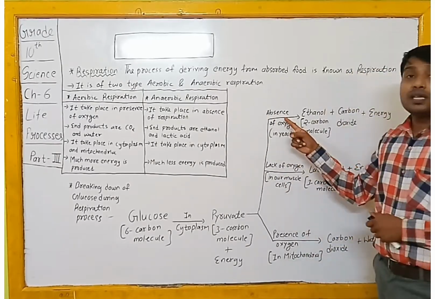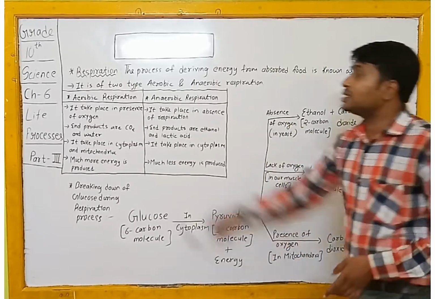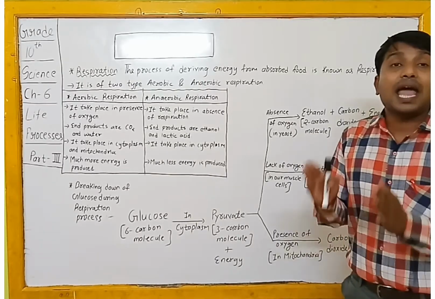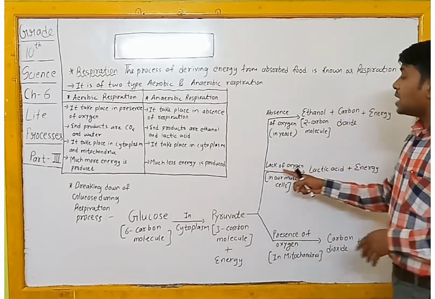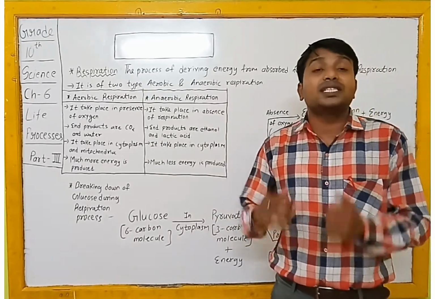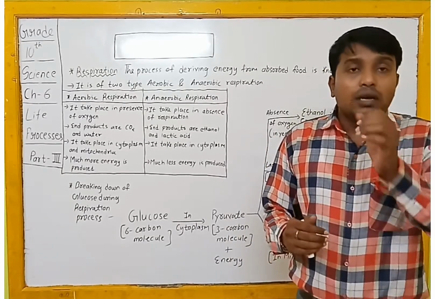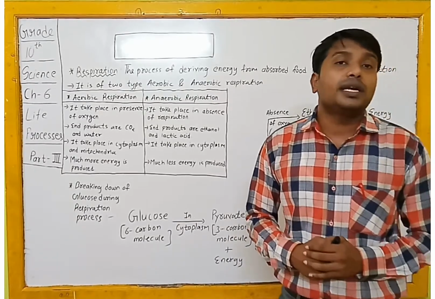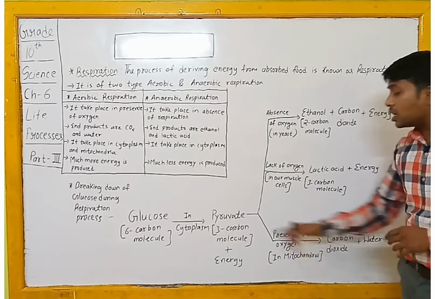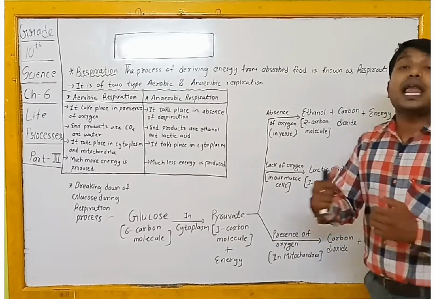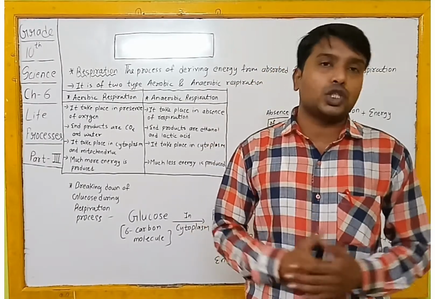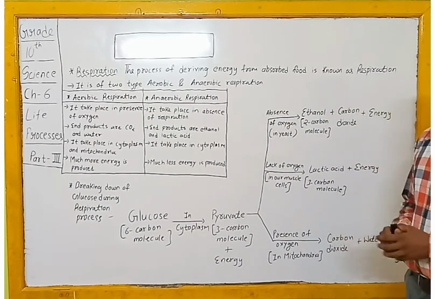The first path is when there is no oxygen, that means anaerobic respiration. That means this path follows the respiration process in the absence of oxygen. The second is lack of oxygen. That means oxygen is there, but it is not available in maximum amount. There is a scarcity, less oxygen is available for carrying out the respiration process. In such a case, different products are formed. And the third pathway is when there is total availability of oxygen. That means you are getting maximum oxygen for your respiration process. Then this pathway is followed. So let's see one by one.